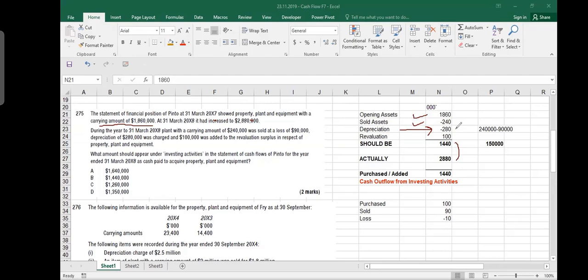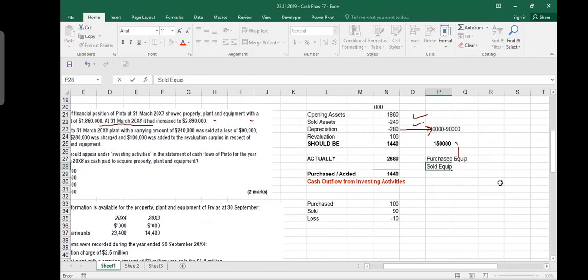Yeah, there are two ways. Let me explain it because she had a valid point. One way is that I say purchased equipment, or sold equipment. I purchased equipment for, I don't know, 200,000. I sold equipment for 60,000. And this is my cash flow from investing activities. I ask what is the value of equipment I purchased and what is the value of equipment I sold. I paid 200,000 for buying equipment and received 60,000 from selling it. So my cash outflow is 140,000. So this should be minus 200,000, plus 60,000, so 140,000 is cash outflow. This is one way of doing it.